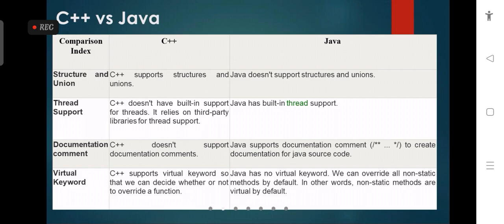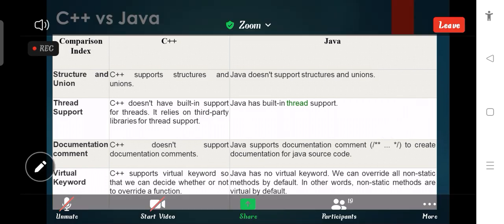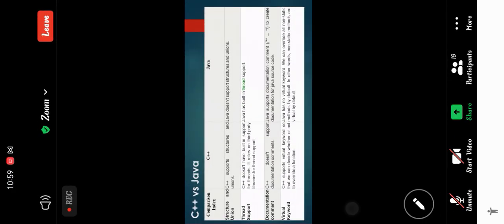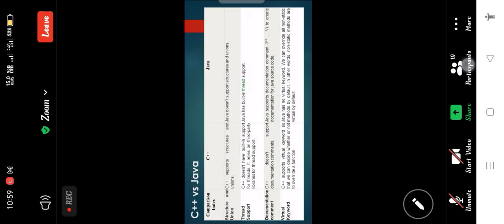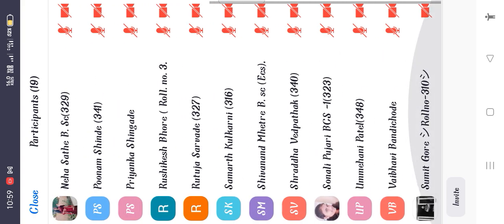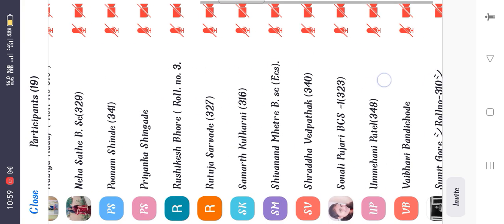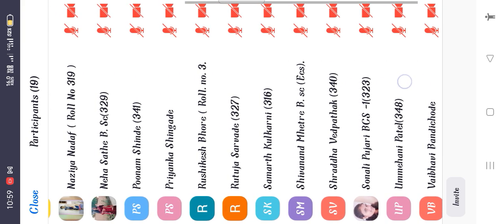In C++ we support threads using third-party libraries, but Java has a built-in facility called thread. So we can support multi-thread facility using the Java programming language.